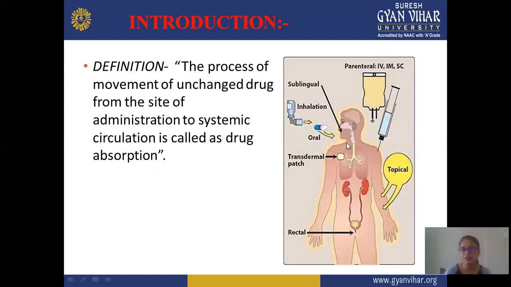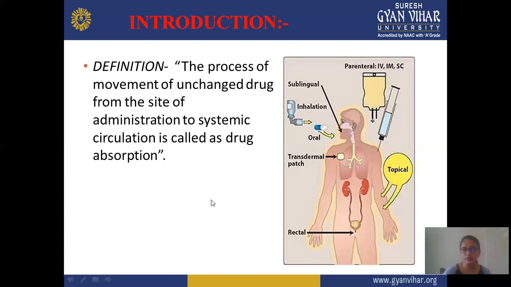Next is the transdermal patch, which may be used internally as well as externally. For internal use, a certain type of operation takes place and the patch is inserted in your body. Next is topical, where you apply the formulation on the skin surface or on a particular area, and with the help of the membrane, release of the drug takes place for a particular time period. And rectal is through the rectal route.